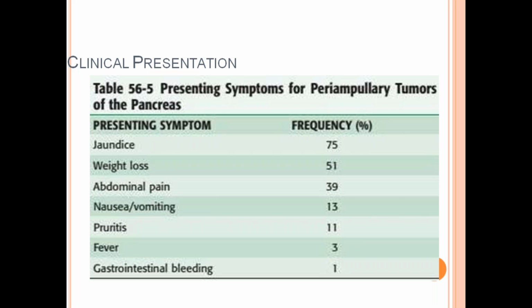Clinical presentation. Most common presentation is jaundice due to obstruction of the bile, CBD obstruction due to stasis of the bile, jaundice. Weight loss 51%, abdominal pain, nausea, vomiting.